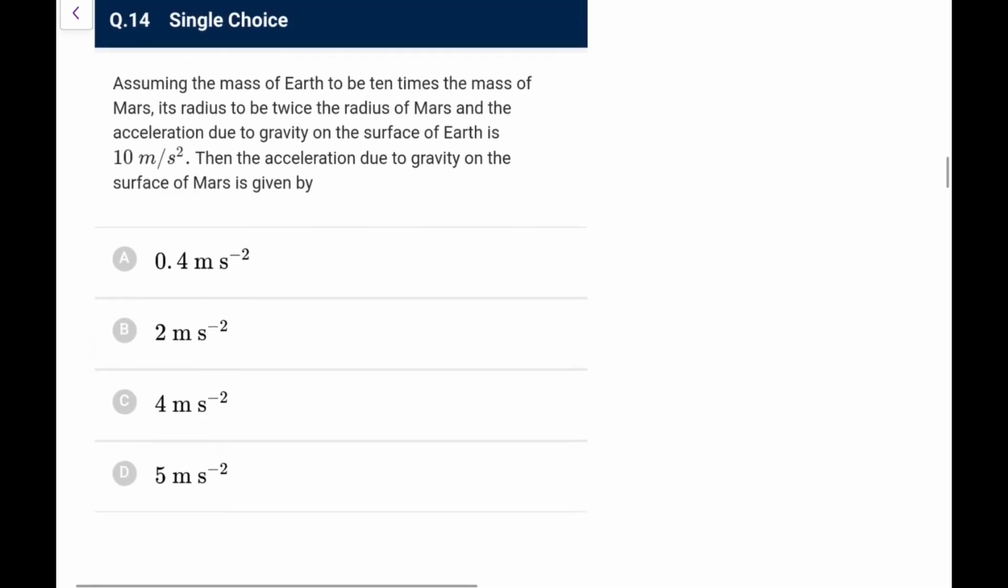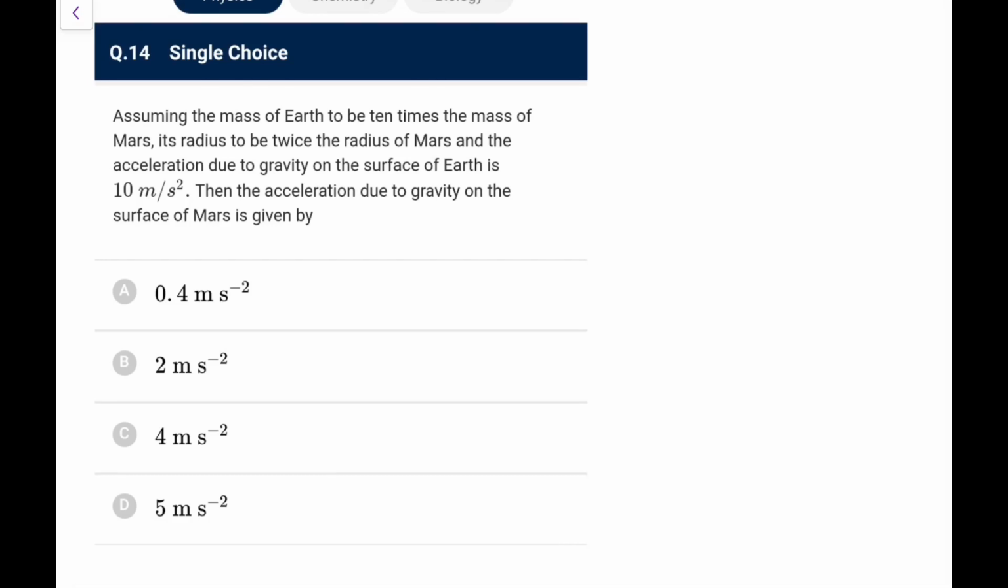Next, assuming that the mass of the earth is 10 times the mass of Mars, and its radius is twice the radius of Mars, the acceleration due to gravity on the earth is this and on Mars is? So the acceleration due to gravity at the surface is GM by r square. So for the case of Mars, we have the mass as 1 by 10 and the radius as 1 by 2, so it becomes 1 by 4. So this ratio is 2 by 5 basically.